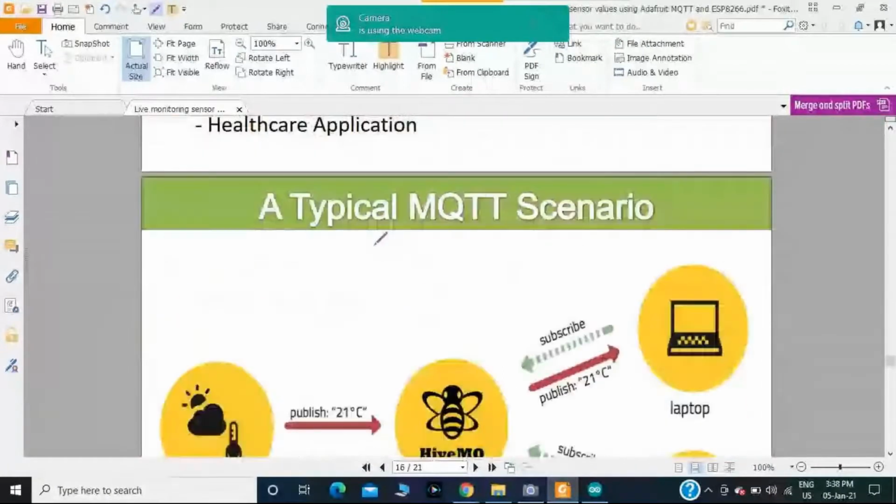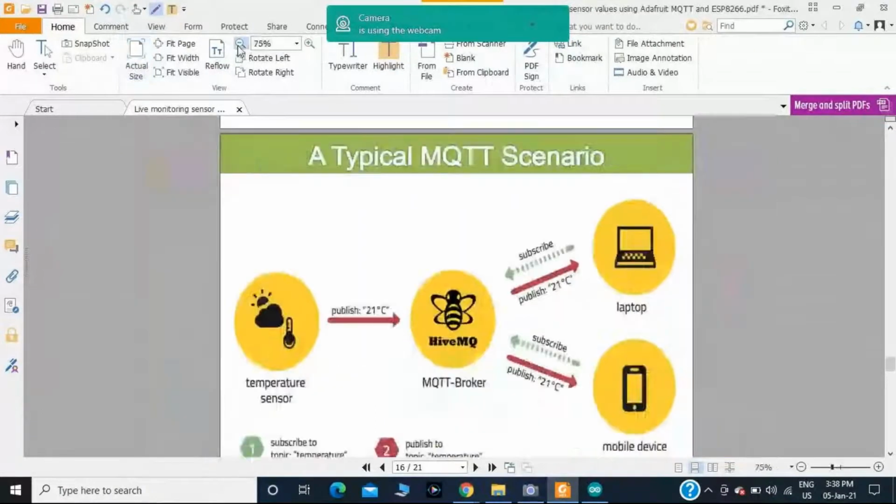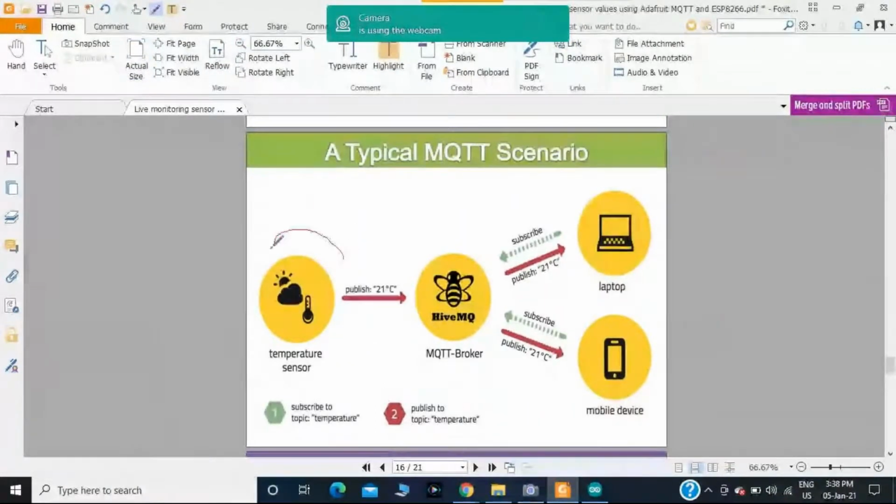Okay, here I have taken one scenario. In this scenario, I am taking a temperature and humidity sensor, and the MQTT broker, the Adafruit IO, will act like the broker. I have taken two other users, one a laptop and another a mobile device.